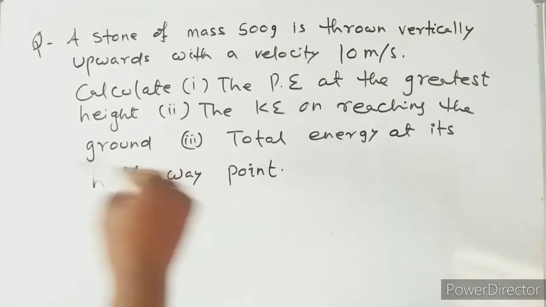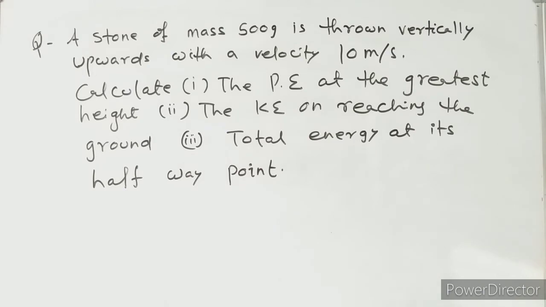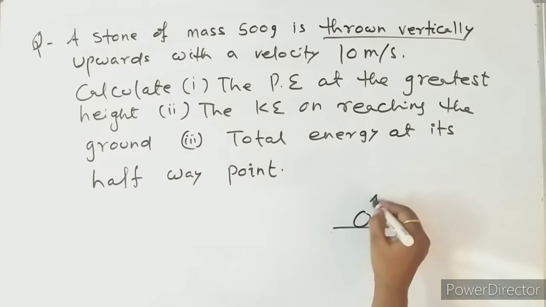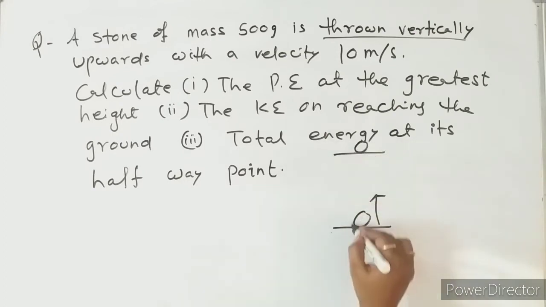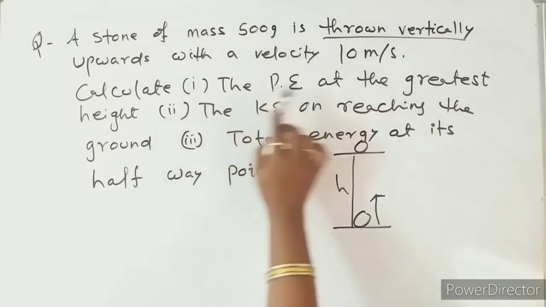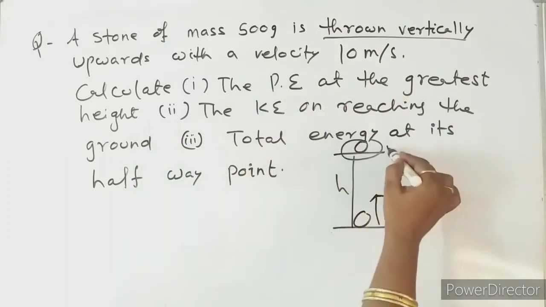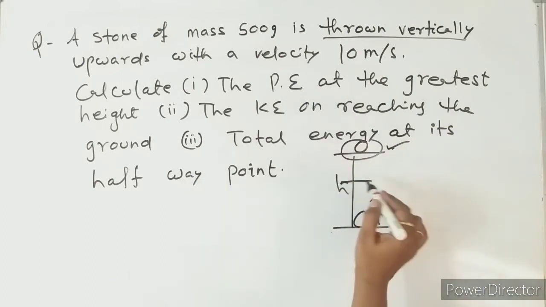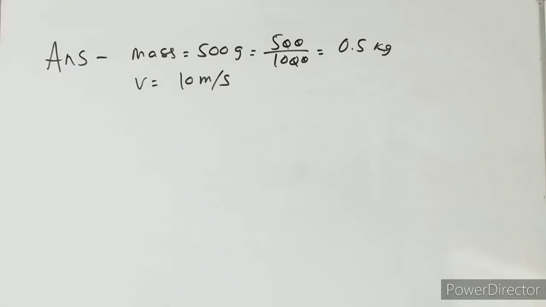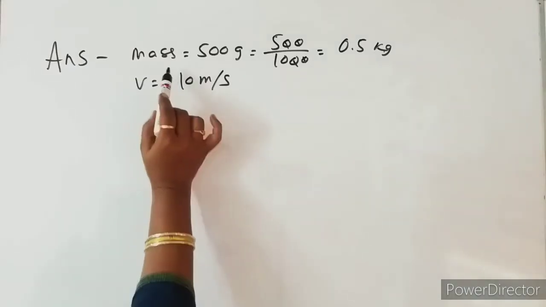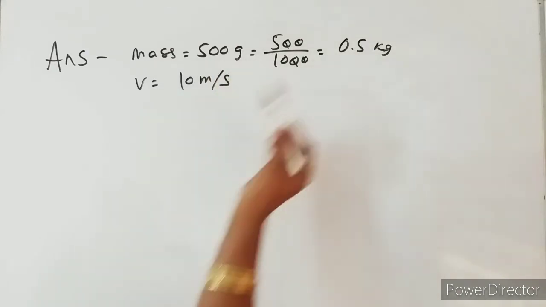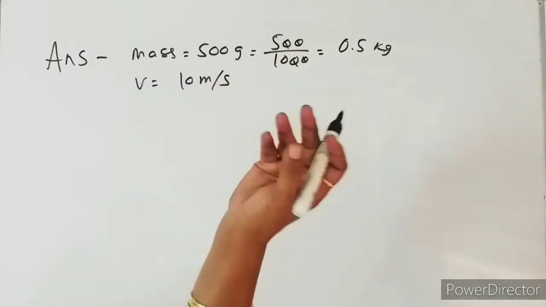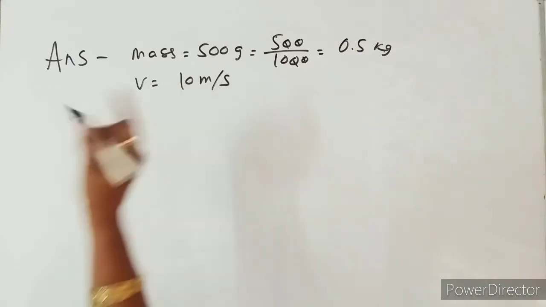Another question. In the previous question, the body was falling. Now it is thrown vertically upwards. So here the body is thrown vertically upwards and it reaches the height h. So here we have to find the potential energy at the highest point, the kinetic energy on reaching the ground, and the total energy possessed by this. So here the data is given: mass equal to 500 gram, so 0.5 kg, and velocity when it is thrown vertically upwards will be 10 meter per second.